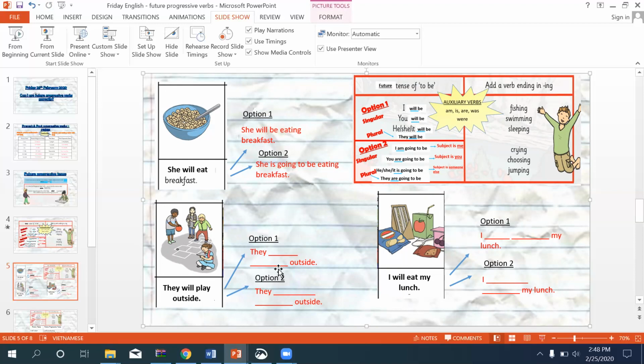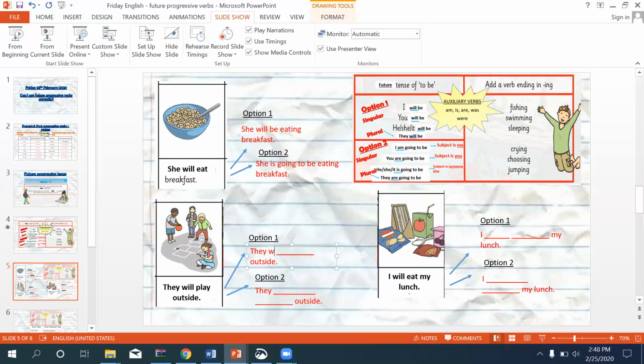Okay, let's check these. So option one, we know it's all the same, will be. So we can change it to they will be. What are they doing? Play. So we change it to ing. They will be playing outside.